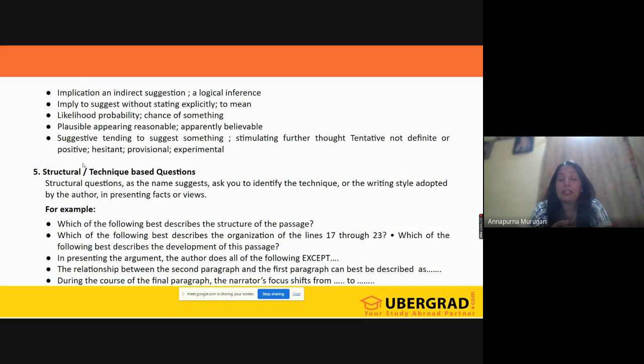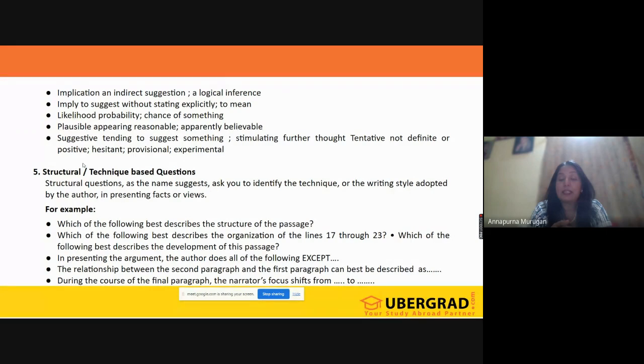Now, structural and technical based constructions. It is basically used to understand how the sentence is constructed. What is happening? What is the writing style? So it's just like the tone only. With tone, we are trying to tell the emotion of the author, but here we are trying to tell the writing style, whether the passage is argumentative, whether it is descriptive, whether it is narrative, whether it is analytical.